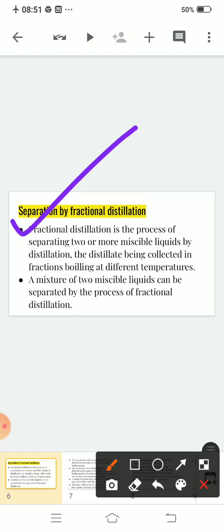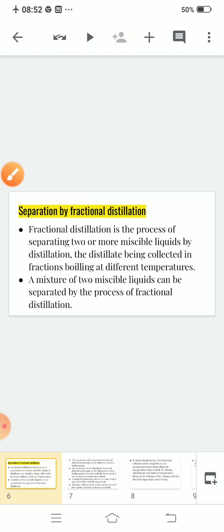By this technique, you can separate two or more miscible liquids. Where is the distillate being collected? In fractions boiling at different temperatures. Clear? A mixture of two miscible liquids can be separated by the process of fractional distillation.